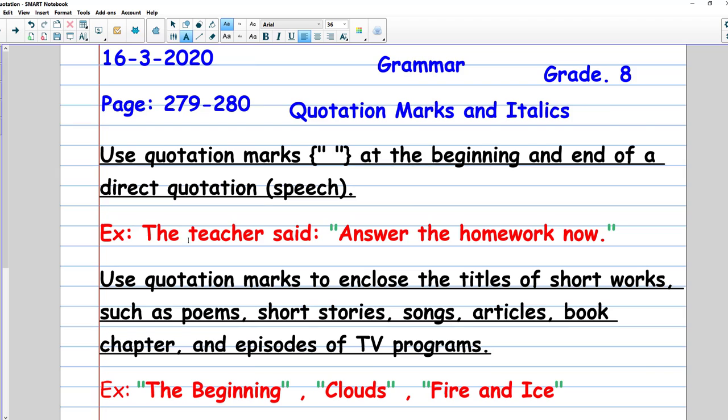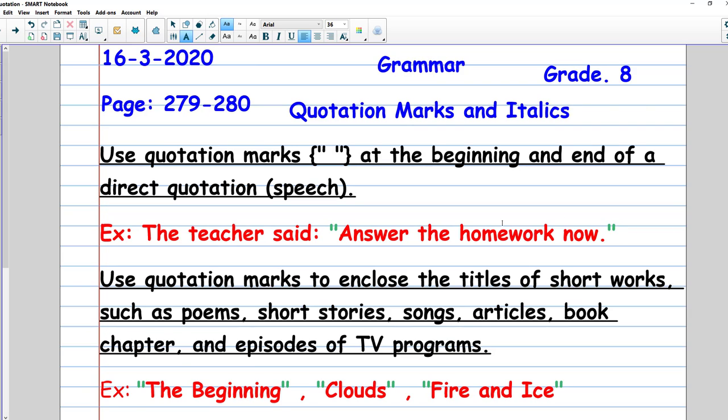Let's see an example. The teacher said, so now we will say the words said by the teacher. This is what we call the speech. The teacher said, "Answer the homework now." So this is the sentence said by the teacher. So this is the speech of the teacher. As you can see, we use the quotation marks before and after the speech.